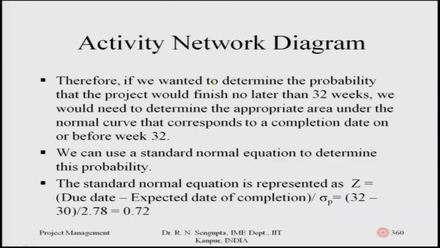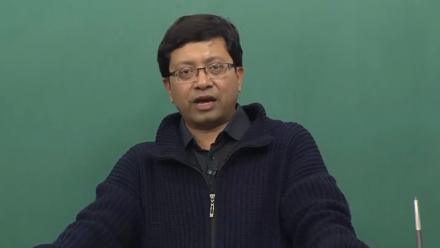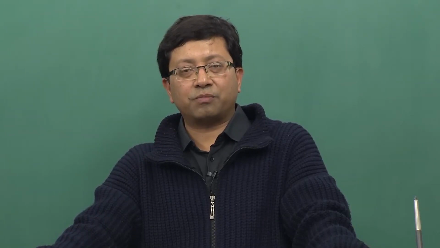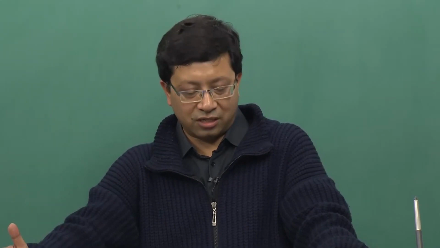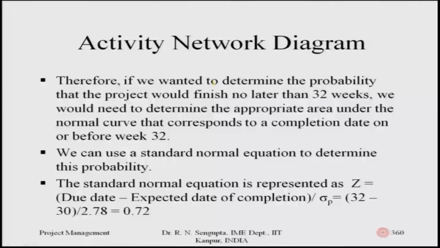So, continuing in the 360th slide. Therefore, if we wanted to determine the probability that the project would finish no later than 32 weeks, we would need to determine the appropriate area under the normal curve up to the completion date on or before 32. If you remember, our average time was 30. Now, the actual probability we want to find out is what percentage of the work would be finished till that due date of 32. So, D is 32. We can use the standard normal equation to determine this probability, as I mentioned.